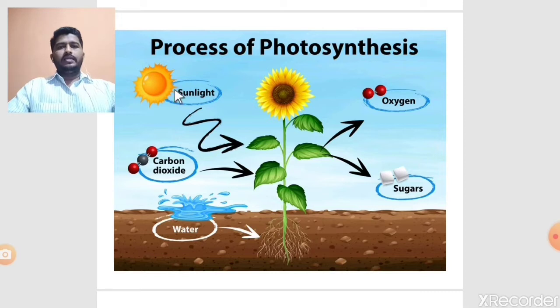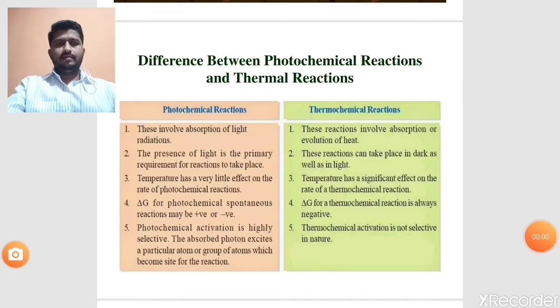This energy is transferred to these two molecules, the CO2 molecule and the water molecule, and the reaction between carbon dioxide and water finally gives sugar, meaning carbohydrate, and oxygen. This is the simple photosynthesis reaction, carried out in the presence of light radiation. This is the best example of a natural photochemical reaction.